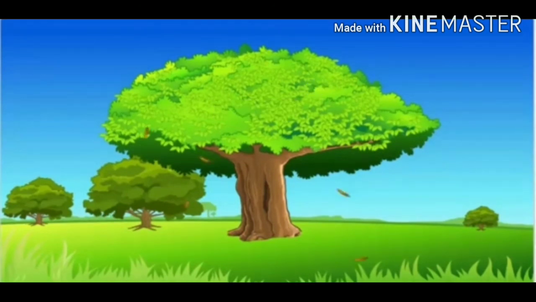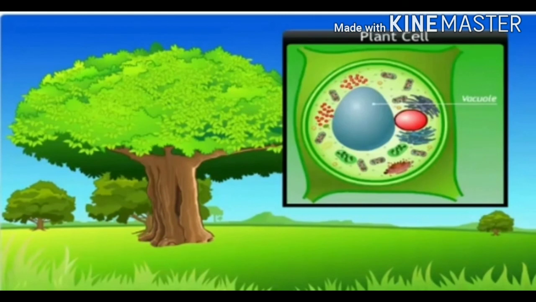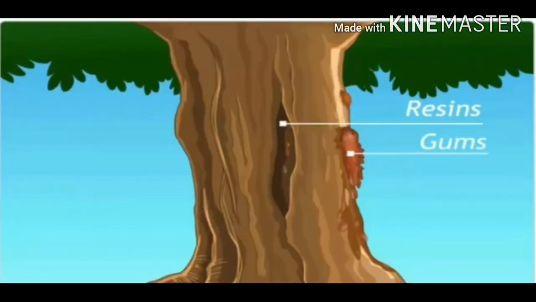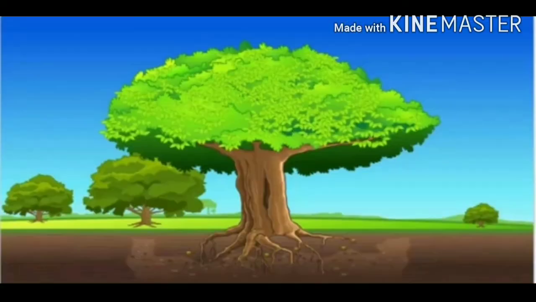Many plant waste products are stored in cellular vacuoles. Waste products may be stored in the leaves that fall off. Other waste products are stored as resins and gums, especially in old xylem. Plants also excrete some waste substances into the soil around them.